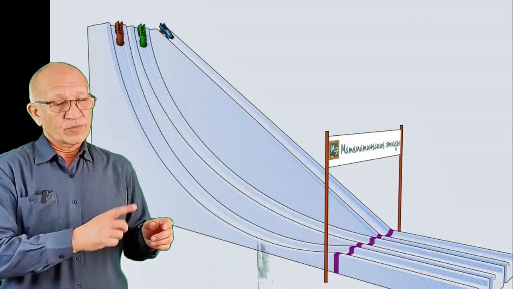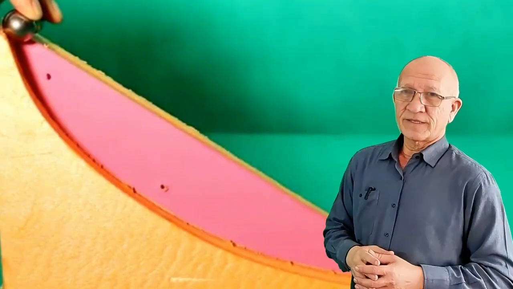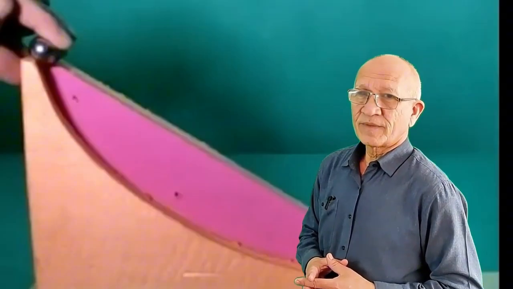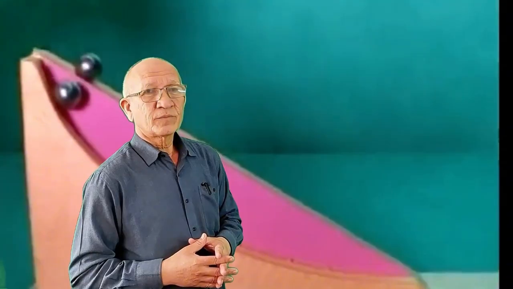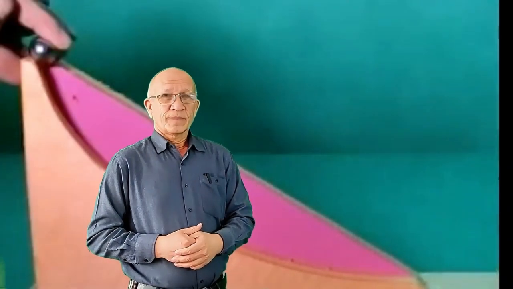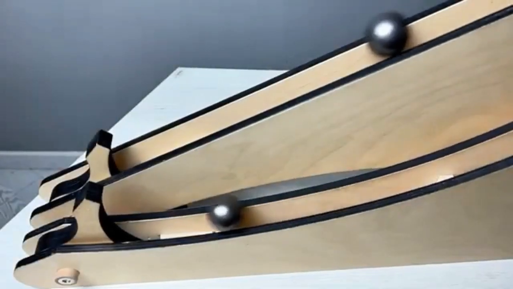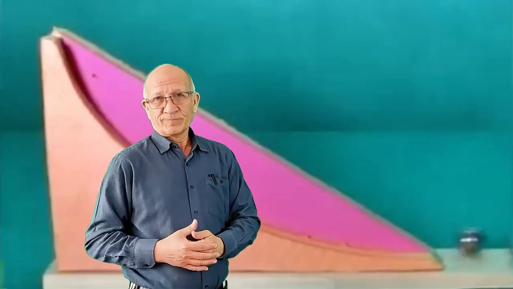So let's pay attention to this kind of situation. If we now release these two balls, the question is, which one will reach the bottom first? This problem was posed to scientists by Johann Bernoulli in 1696. The answer given was that it was a straight line. But it was not a straight line. Let's look at the result. As a result, it turns out that this is actually a cycloid curve.